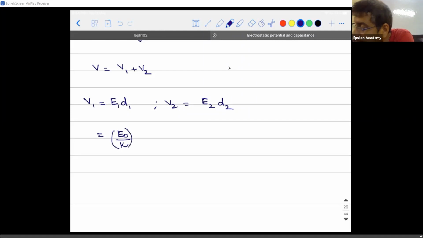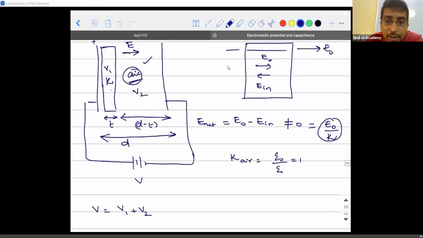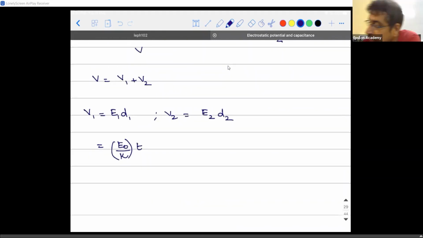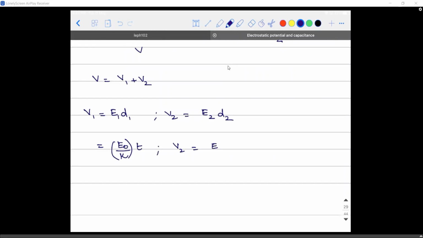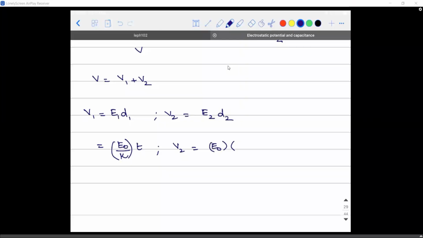E naught divided by kappa into what is the thickness of the first medium? It's better you guys draw this in your note. So can I write V1 as E naught divided by kappa into T? Then what is the value of V2? E naught into, why did I write E naught? Because E naught by kappa is 1. It is air medium. E naught into D minus T. Very good.